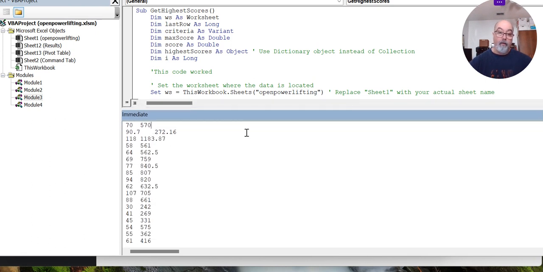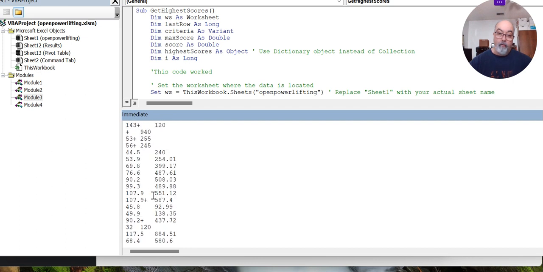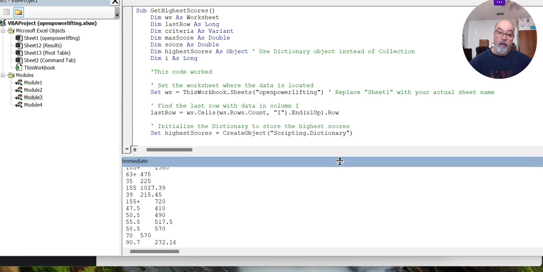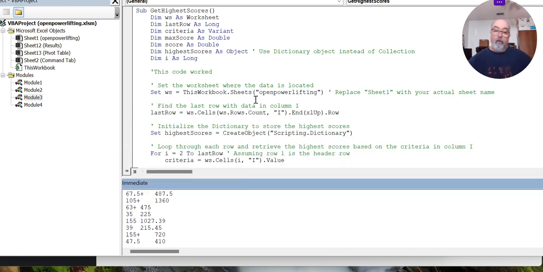Okay, see that Windows immediate, this section here. This is the immediate window of VBA. And as you see, there are 2 columns, criteria column and highest score, and it shows the numbers here, all the way down. So that's what the code is doing, because again, keep in mind that I told